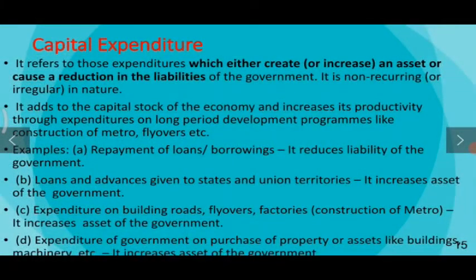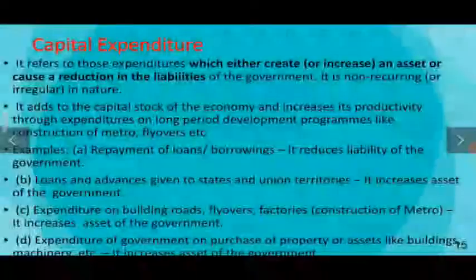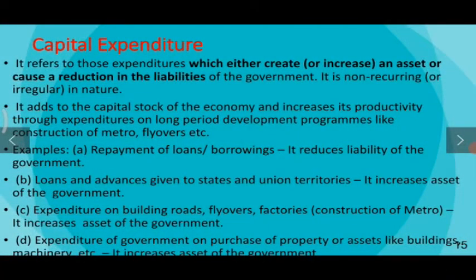Now what is capital expenditure? Capital expenditure refers to those expenditures which either create or increase an asset or cause a reduction in the liabilities of the government, and it is non-recurring in nature. It adds to the capital stock of the economy and increases its productivity through expenditures on long period development programs like construction of metros, flyovers, etc.